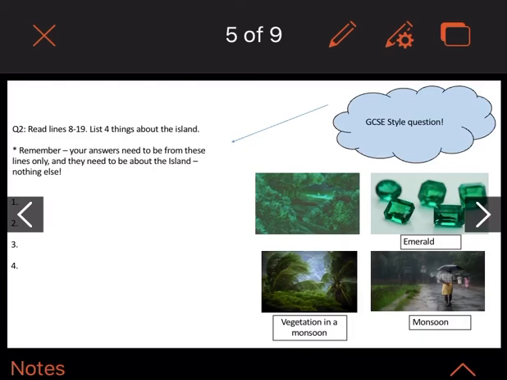And you've got a picture of vegetation in a monsoon, so some trees and bushes. Usually they're very bright, and the water brings out the colours. But probably what he's saying is that they had this emerald colour as well, that made vegetation in a monsoon seem like a dull olive colour. So it's saying that everything was just so bright and shiny and glimmery. Have a go at this question, and we're going to head on to question 3 next.